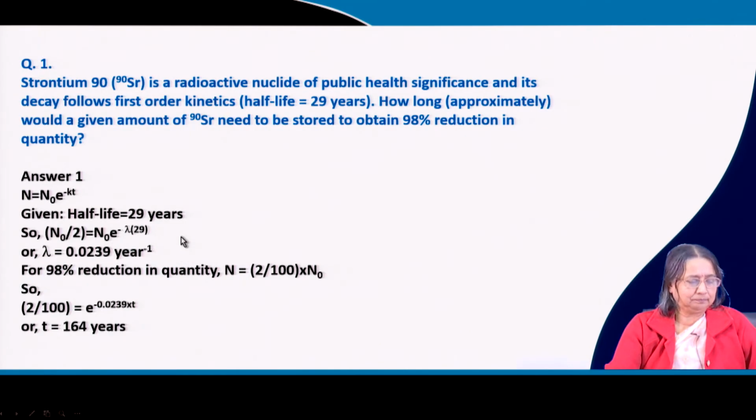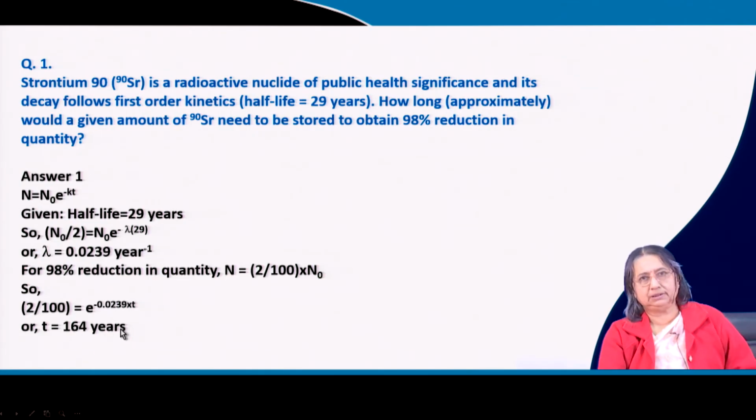Here N by 2 is equal to N0 e to the power minus lambda into 29, where lambda is this value. Then for 98% reduction in quantity, you can find out t.